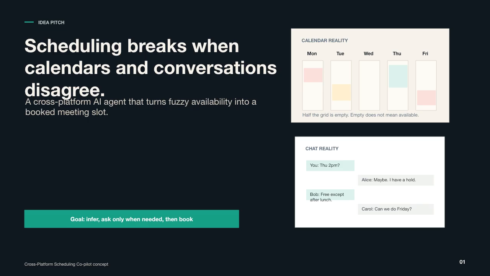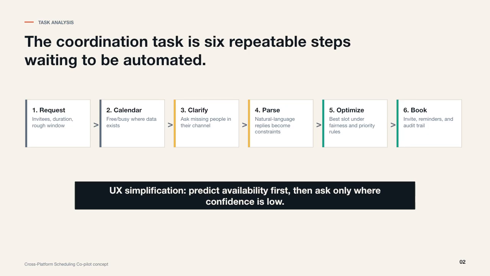Group scheduling is broken because calendars are incomplete. Chat coordination is manual, and the person organizing the meeting has to translate all those messy signals into one final meeting time. If we break the task down, scheduling is actually a very repeatable workflow.